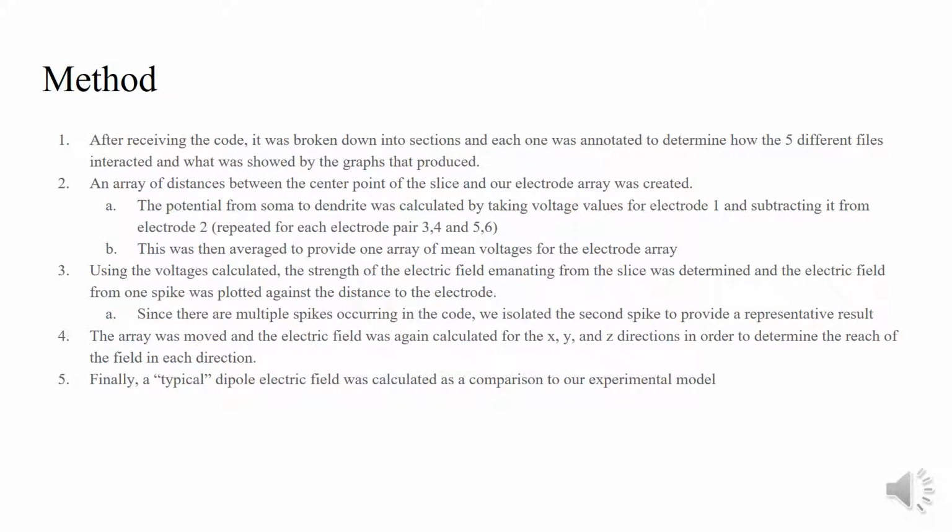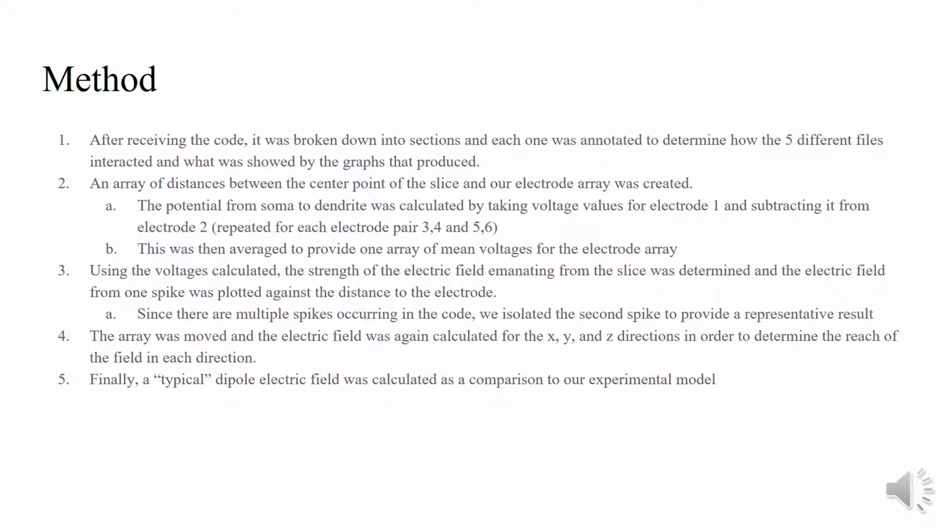So the method that we'll be going about for getting this project done is, first, we received the code from Dr. Duran, which was broken down into 5 separate MATLAB codes or scripts and functions. So our first step was to go through those and get an idea of how those work. Most of it was not annotated, so part of our project was to actually go through, annotate it, and decipher what everything means, and make sure it's commented so that if other groups or other people in the future wanted to use it, they would know how to do it. So once we got that done, we went about modifying it to get what we desired.